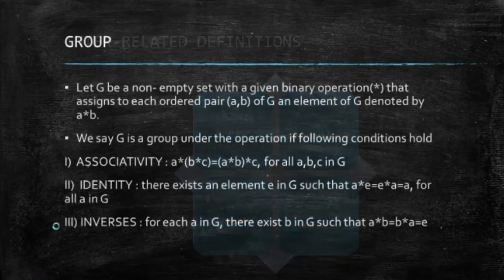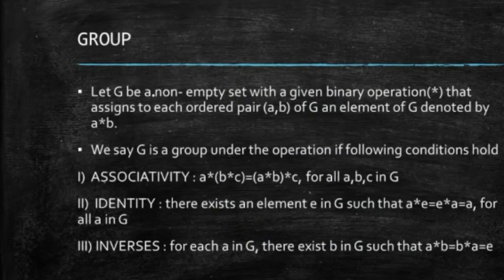Now you can also write the definition of a group in this manner. The definition says let G be a non-empty set, obviously because we are having a binary operation on this set. It has to be non-empty in order to have elements to apply the binary operation on. That assigns, and since the operation is binary, by the definition of binary operation, the ordered pair of a, b, on which we apply the binary operation, gives you an element of G itself. This first point is also known as the closure property.